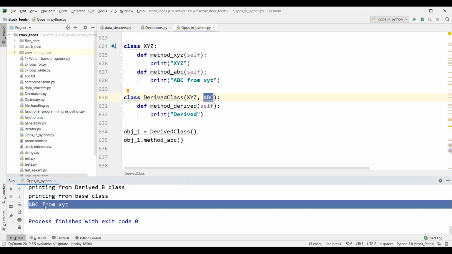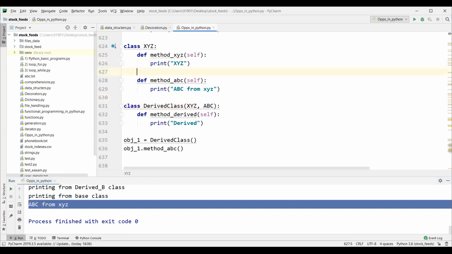Mani, is it clear? Clear, anna. If you have anything, ask me. Actually, it is a good question.